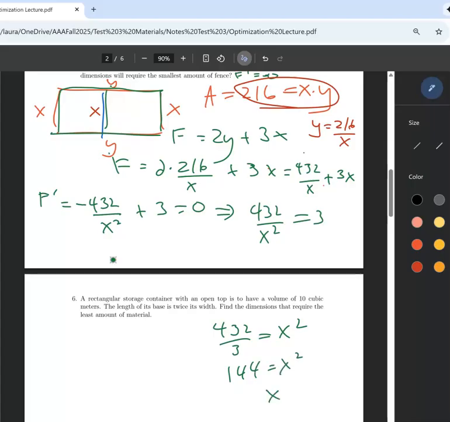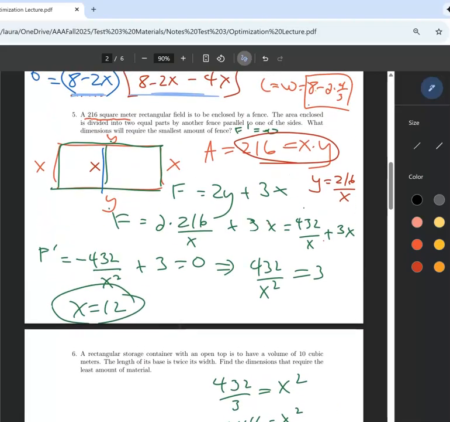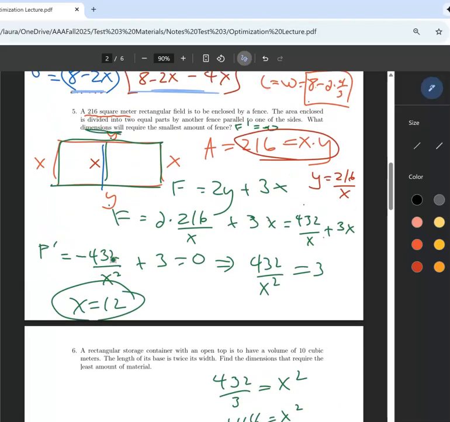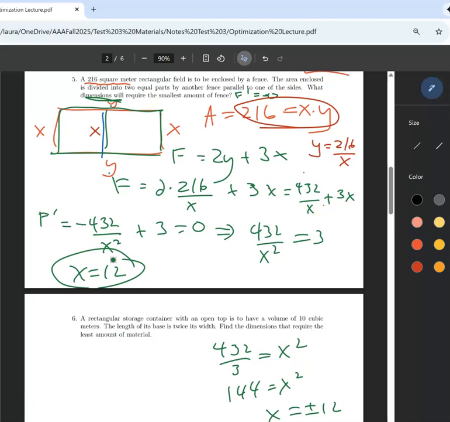Oh, will you look at that? So I know x is equal to plus or minus 12. Oh, but it's got to be plus 12, right? So x has got to be 12. So that'll give me that dimension, and we want the other dimensions too. So if I put 12 into here, 216 divided by 12, I get 18. So y is equal to 18.